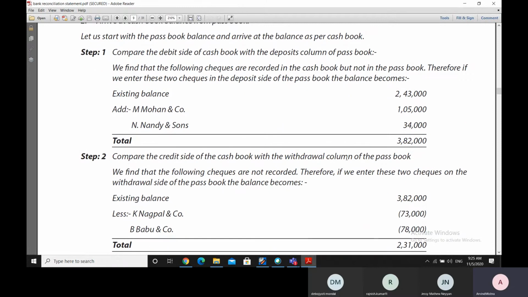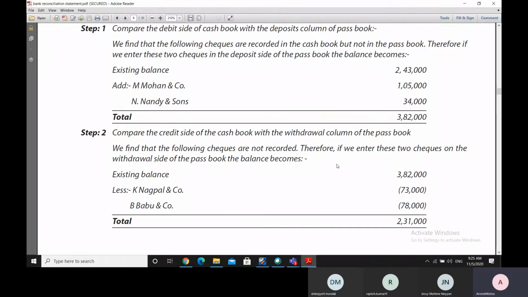Now what we are supposed to do is, in the second stage, we'll compare the credit side of the cash book with the withdrawal column of the passbook. When we compare that, we find that there are 2 checks again, which are not recorded.